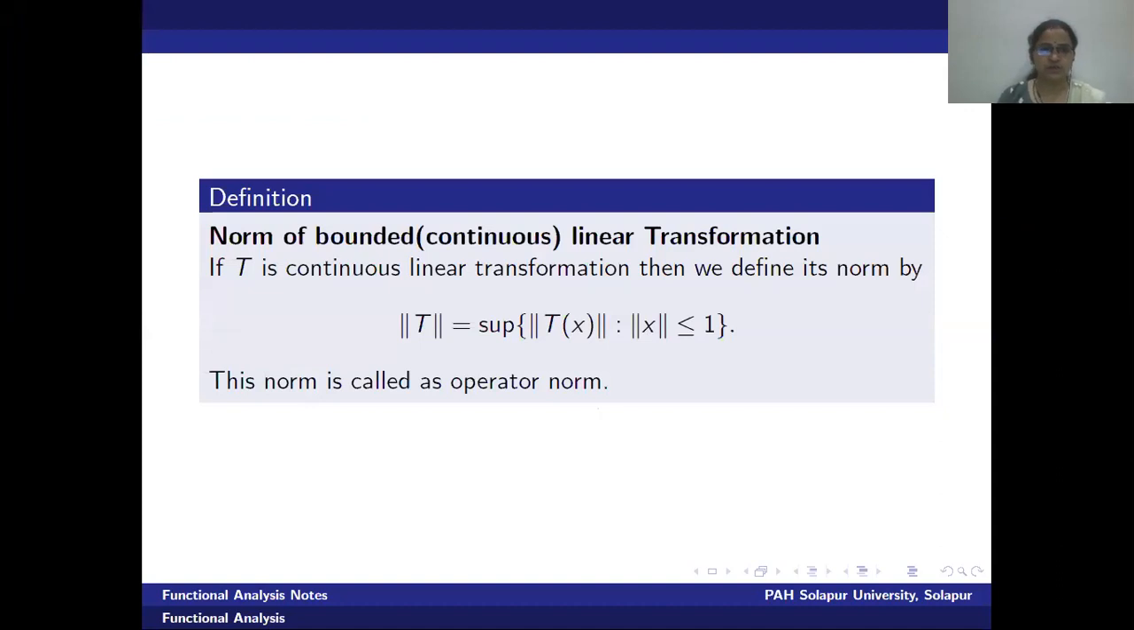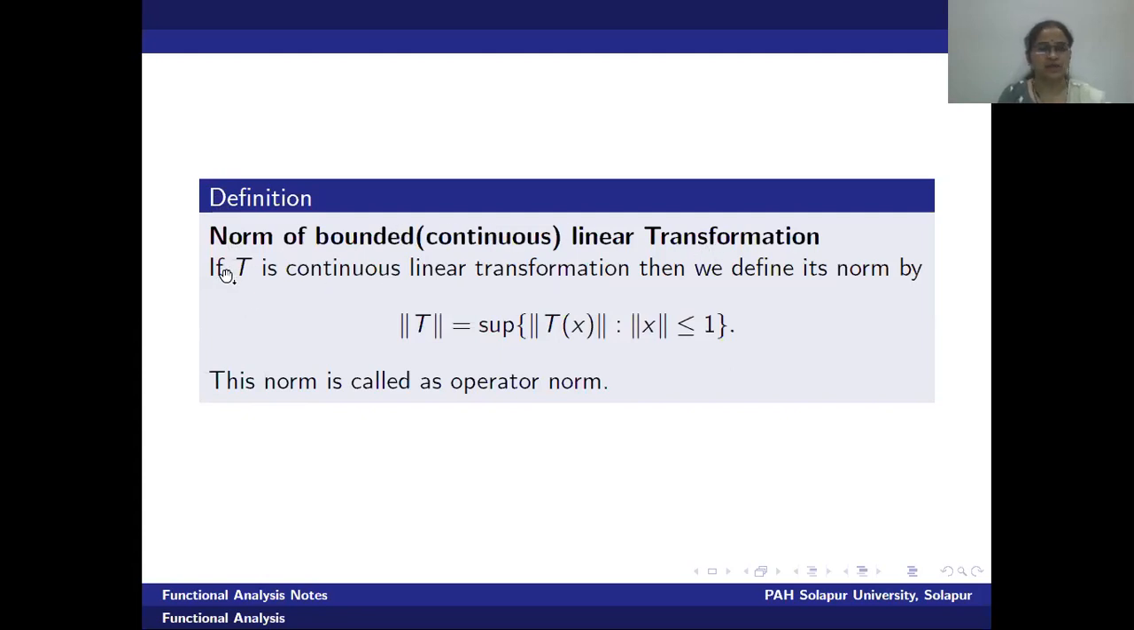The definition of the norm of a continuous linear transformation or bounded linear transformation. Why have we written bounded or continuous? Because if a mapping is linear, then continuity is implied by and implies boundedness. This is what we have proved in the last lecture. Therefore, this is the norm of a bounded or continuous linear transformation.